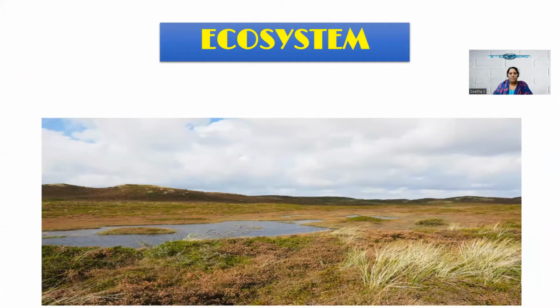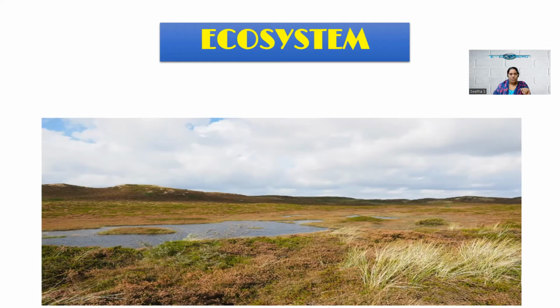So the ecosystem is a combination of both living or biotic things and non-living or abiotic things in a geographical area. So we'll see what is biotic and abiotic. Living things are also called biotic and non-living things are also called abiotic. So the examples of non-living things include land, water, soil, air, etc.